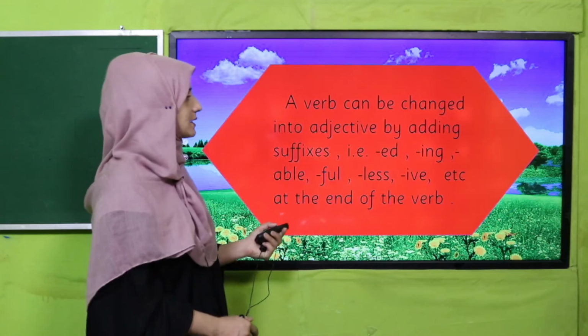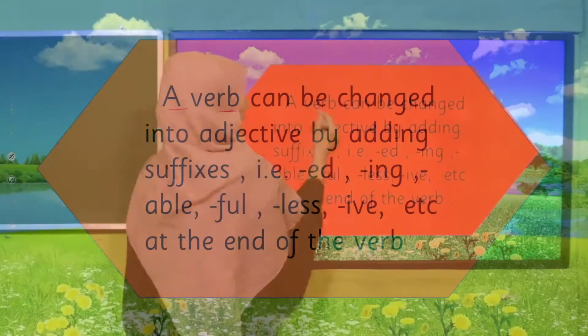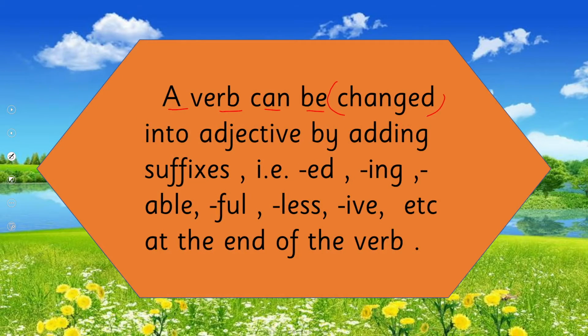So see there, let's learn how we can change a verb into an adjective. A verb can be changed into an adjective by adding suffixes like ie, ed, ing, able, full, less, ive at the end of the verb. We can change a verb into an adjective when we add suffixes.